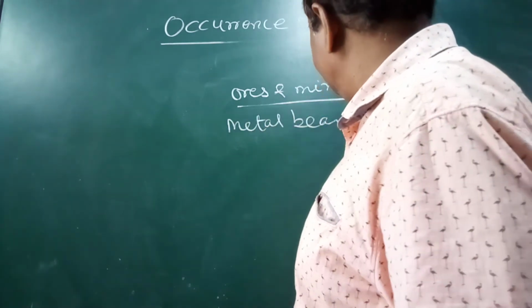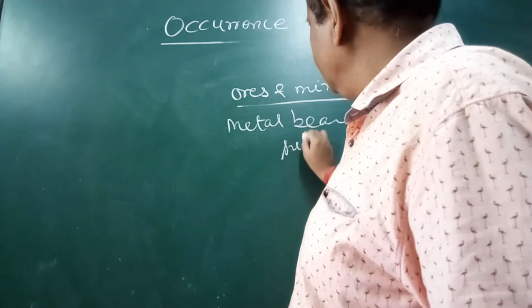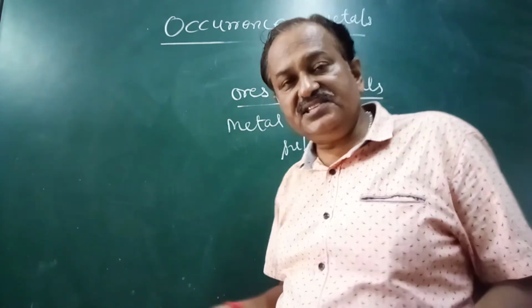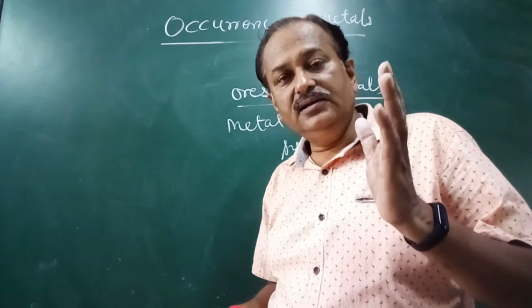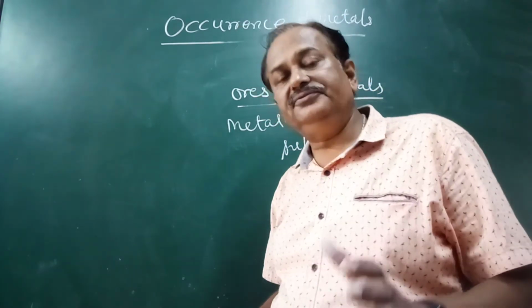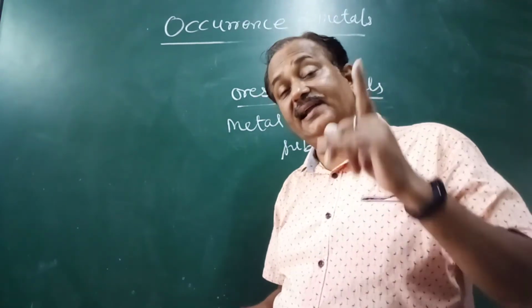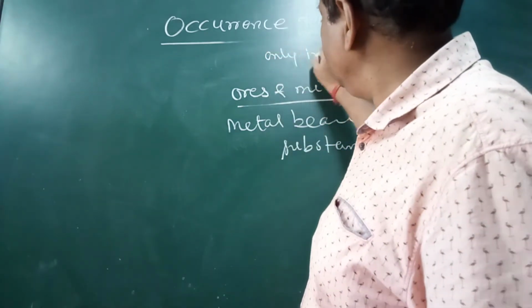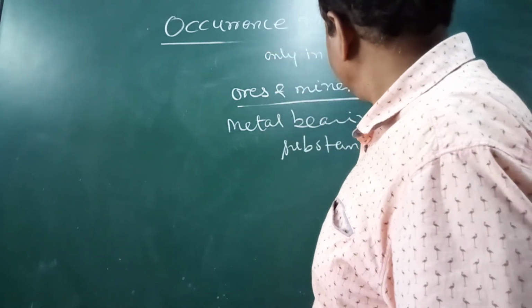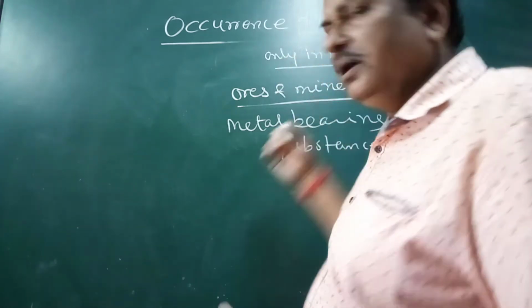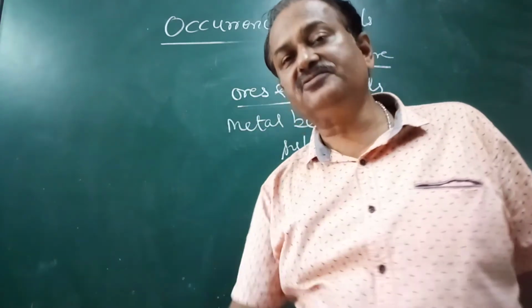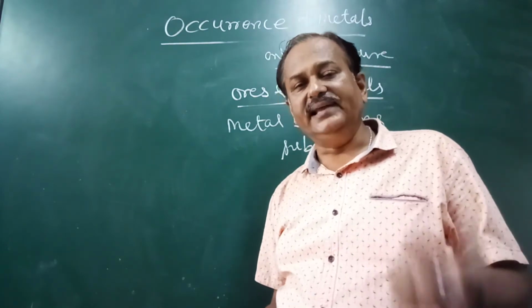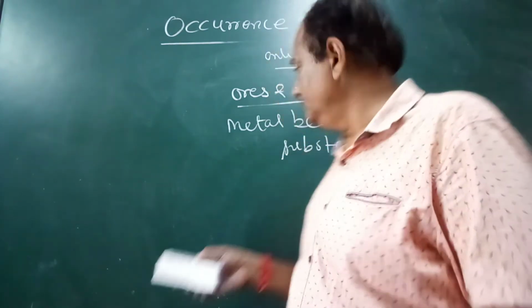They are substances in the form of metallic compounds, and they are only natural. They are found in nature. They were formed millions of years ago due to volcanic eruptions or many other conditions.